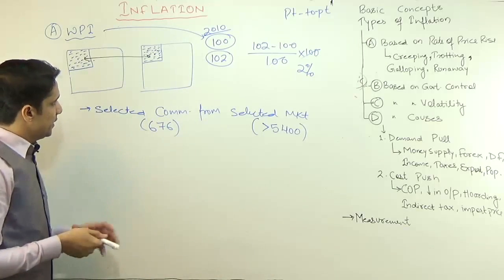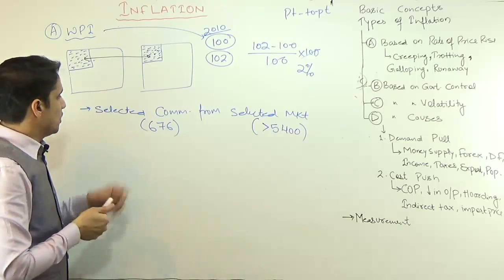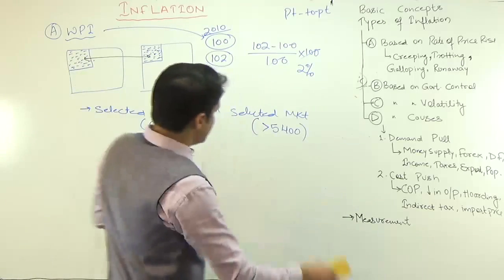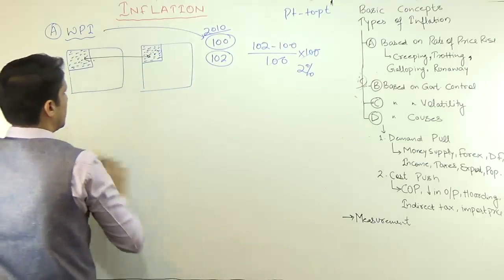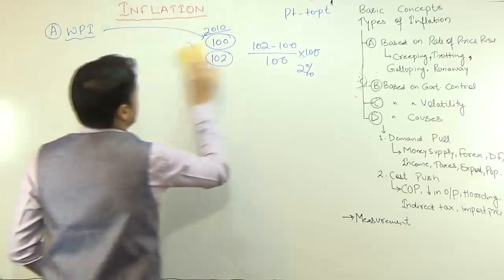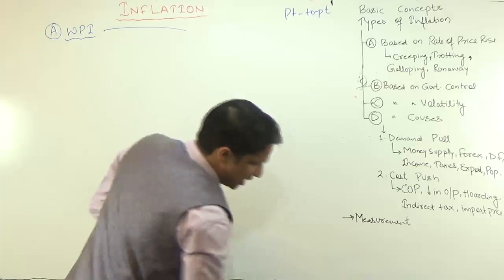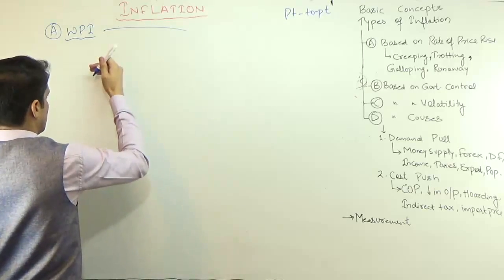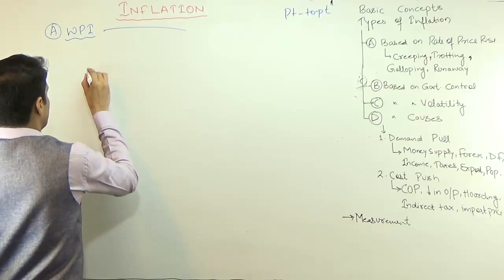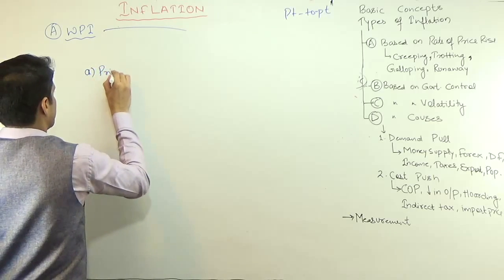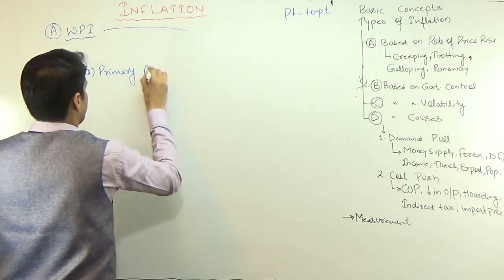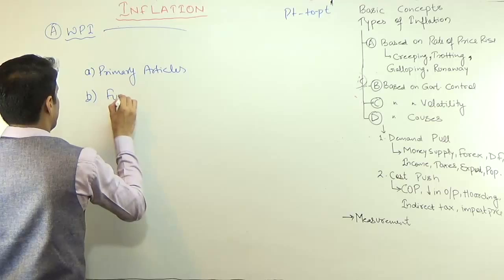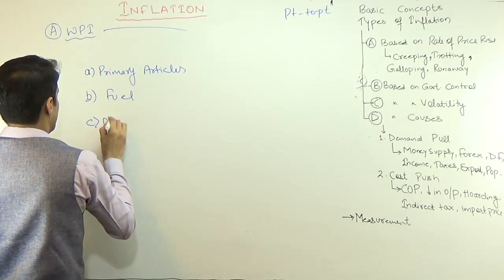So in case of WPI, you calculate or you take into account the prices of selected commodities from selected market, and the base year, the year from which you are calculating, is 2004-2005. But how you have decided 676 commodities? It is based on some table. In that table you have classified the items into 3 groups. First one is primary articles, the second one is fuel, and the third one is manufactured items.